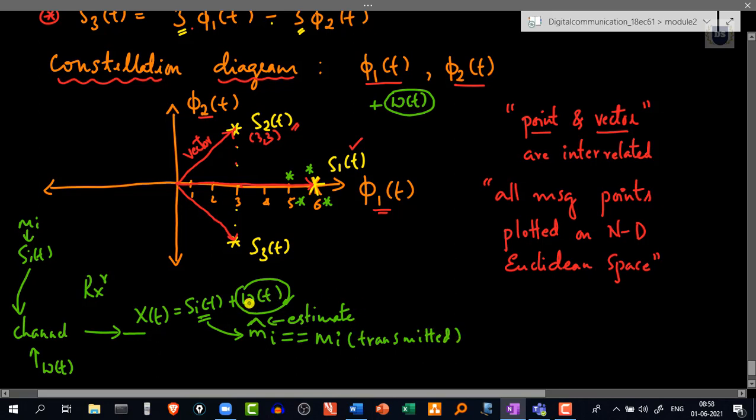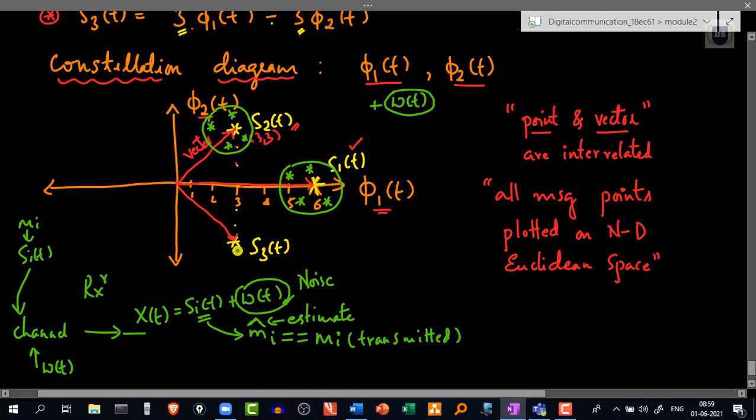What I was about to explain is that, just because of this noise W of t, instead of the value being at the position of S1 of t, it might shift to some other point close enough to S1 of t. Likewise, if I consider S2 of t, the received signal might shift to a region close enough to S2 of t.